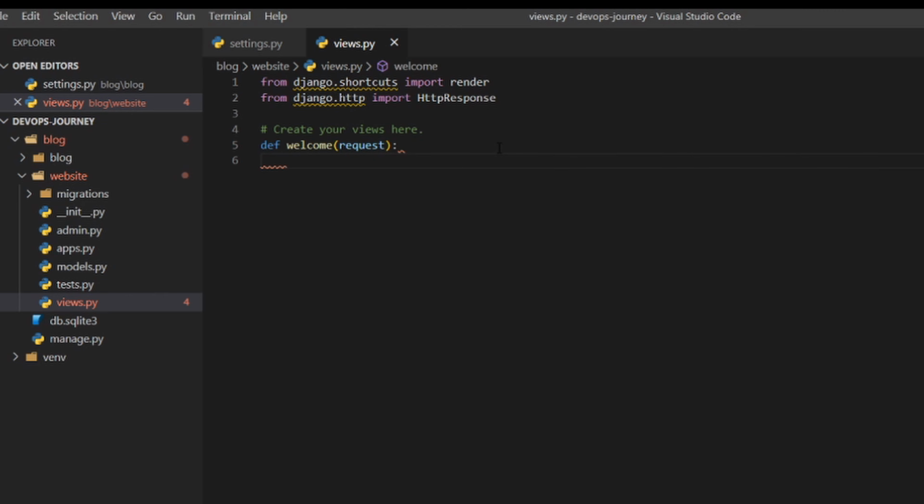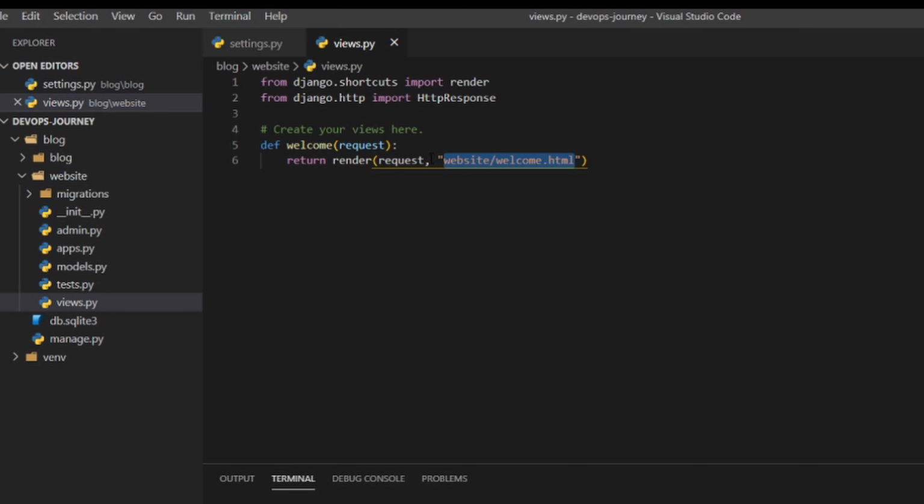The next thing we want to do is have our function return something. So we're going to go return, and the object that we want it to return is a render object. And within that render object, we want to return the request. The second thing we're going to put in this render object is a string, and it's going to be a string to the path of the HTML template that we're going to create. So I'm going to say website/welcome.html. So you can see that this string is very important. This is pointing to our HTML file that's going to have all our HTML code for our application.